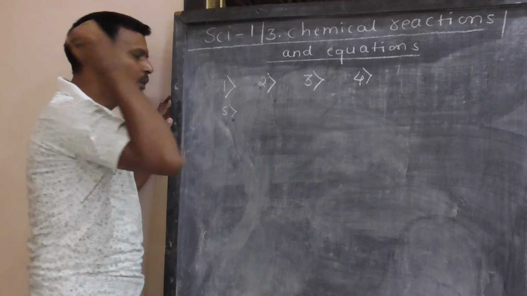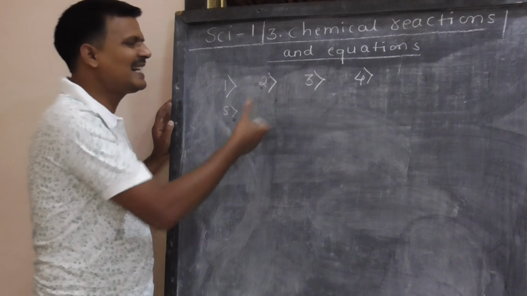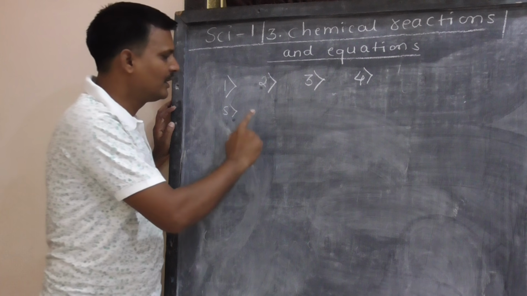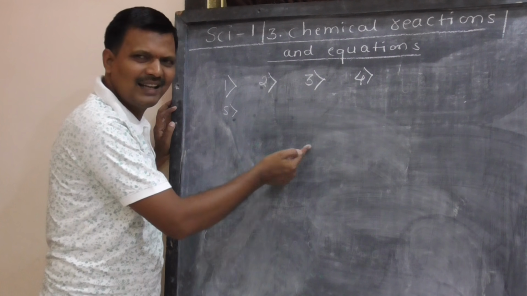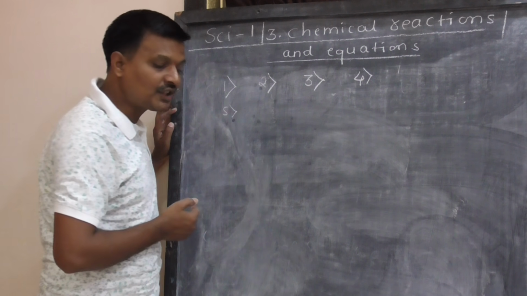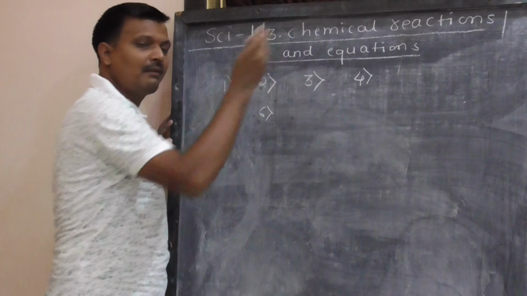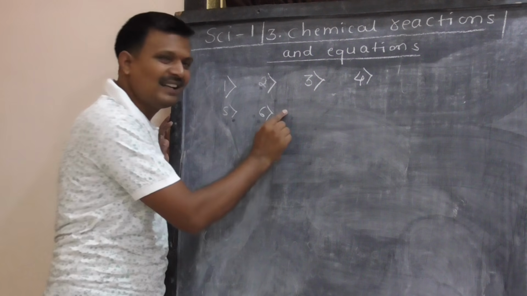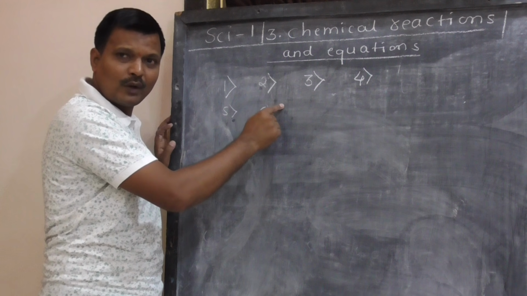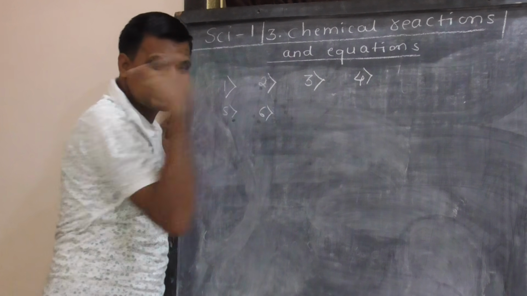पाचवं कन्व्हेन्शन, to make the equation more informative, their states are mentioned in symbolic form. कसं सिम्बॉल, S for solid, L for liquid, G for gas, AQ for solution state or aqueous state. And next convention सहावं कोणतं पाहिलं होतं आपण, heat. If heat is given out, triangle is placed on arrow. And if heat is absorbed, triangle sign is given on arrow, and if heat is given out, it is written on product side.